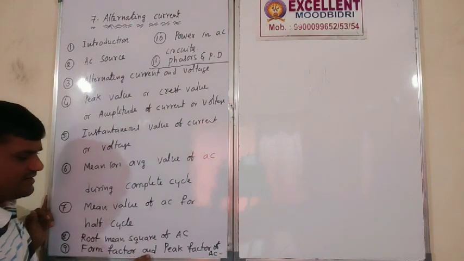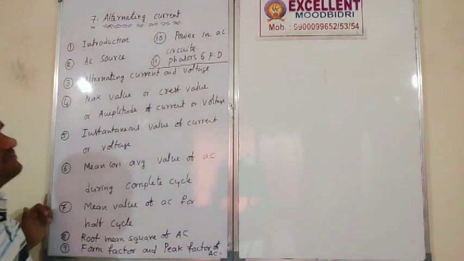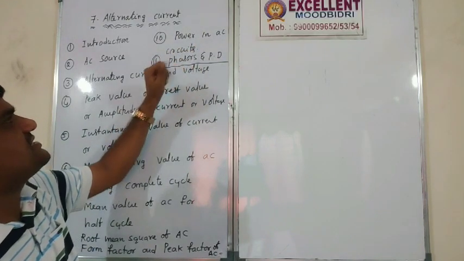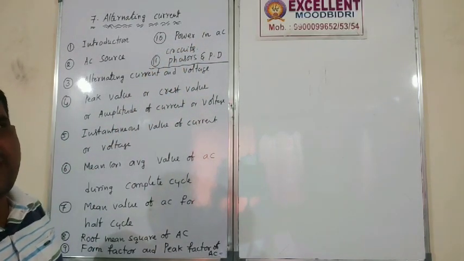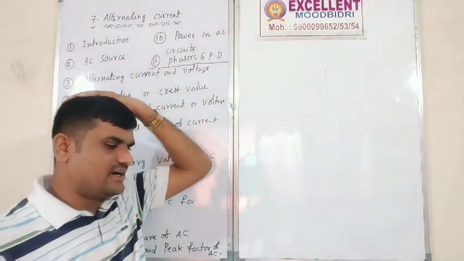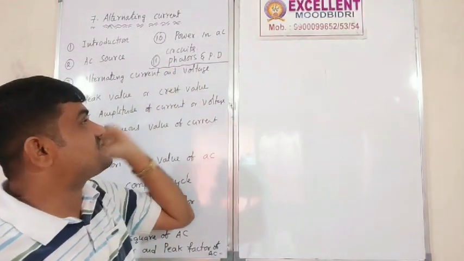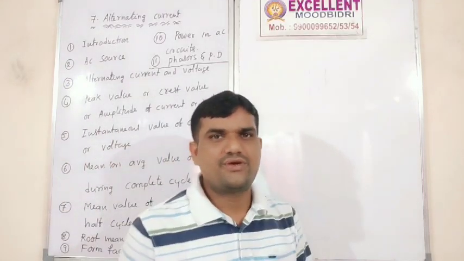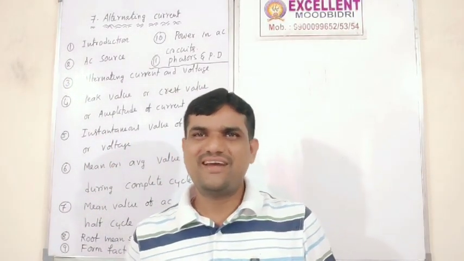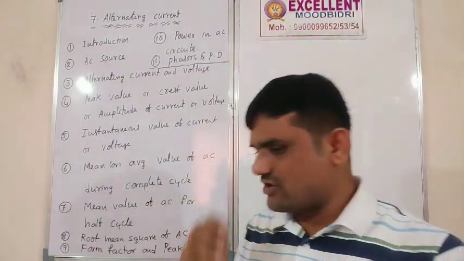Tenth topic is power in AC circuits. Next, phase, phasors and phasor diagrams. So these are today's concepts.